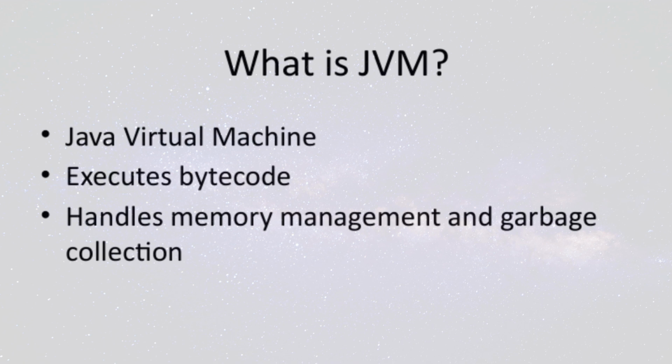This is where the JVM automatically takes care of allocating and freeing up memory, so developers don't need to manage it manually. Garbage collection, in particular, helps clean up objects that are no longer in use, ensuring efficient memory use and preventing leaks. So, what is the JVM? Essentially, it's the engine that makes Java programs portable and efficient by executing bytecode and managing memory seamlessly. Understanding this helps us appreciate how Java runs smoothly across different systems without needing to recompile our code for each one.